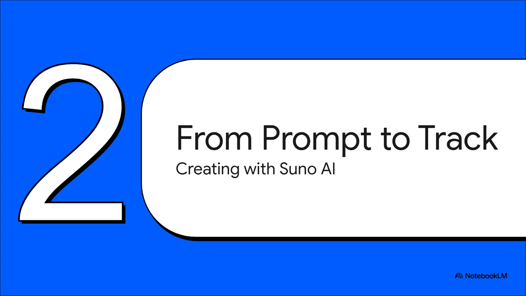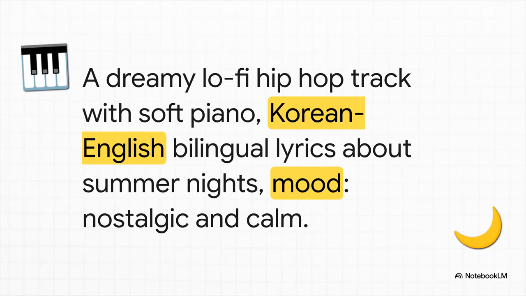Okay, so the dream is one thing, but how do you actually do it? Well, that brings us to part 2, from prompt to track. And the tool we're going to use, our little magic wand for this, is SUNO AI. This is where it all starts. And you know what? It's as simple as writing a sentence. Look at this prompt here. It's not just make a lo-fi song. It's so much more specific.